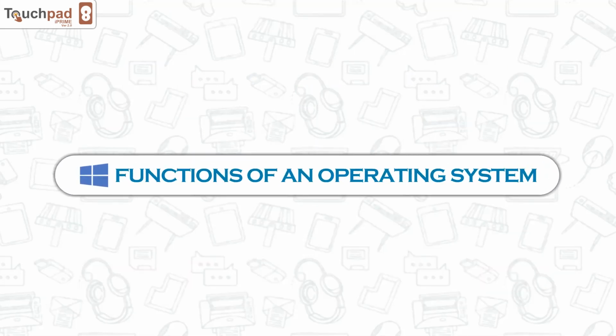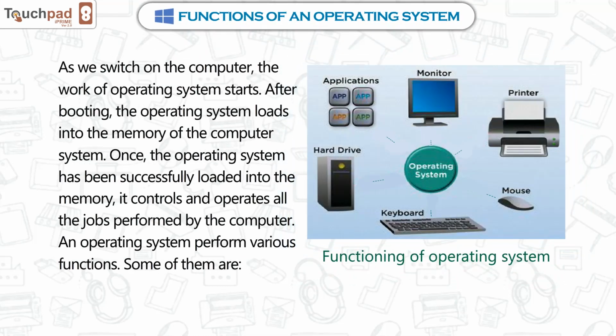Functions of an operating system. As we switch on the computer, the work of the operating system starts. After booting, the operating system loads into the memory of the computer system. Once the operating system has been successfully loaded into the memory, it controls and operates all the jobs performed by the computer.